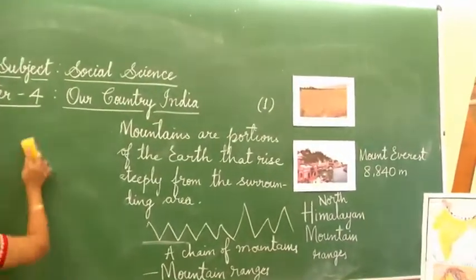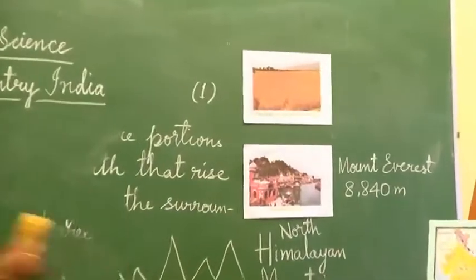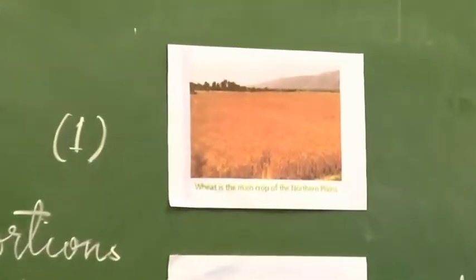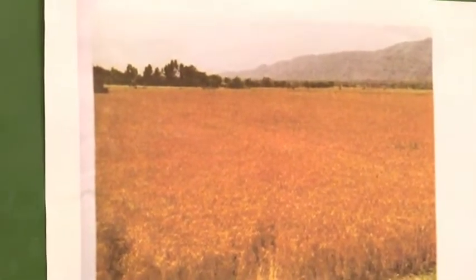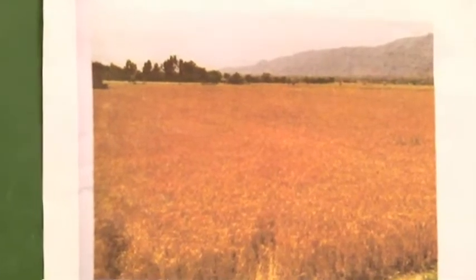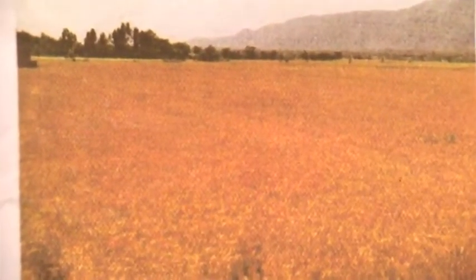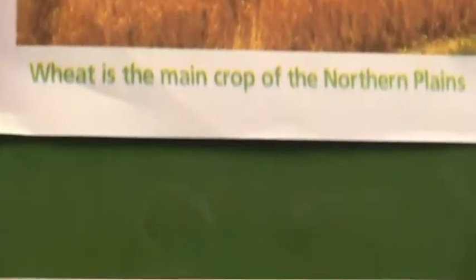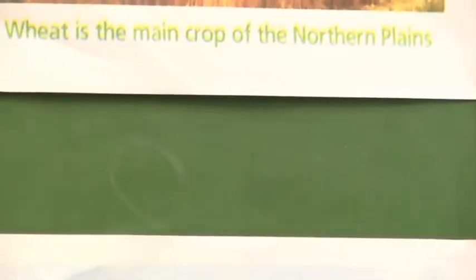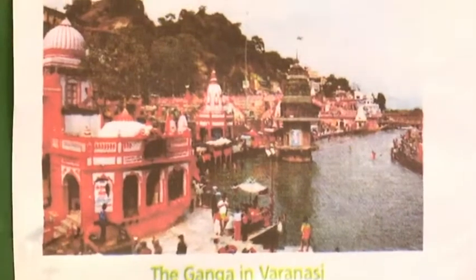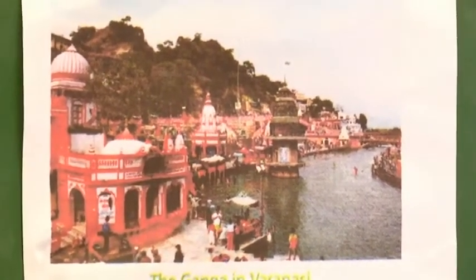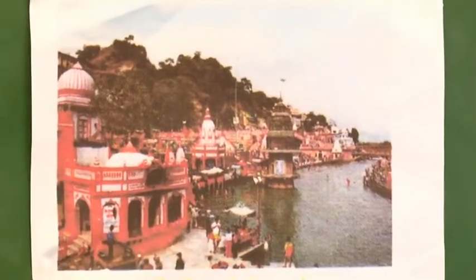This is all about mountains, and now we will see the plains. Next is plains. Plains are a vast expanse of flat or gently rolling land.